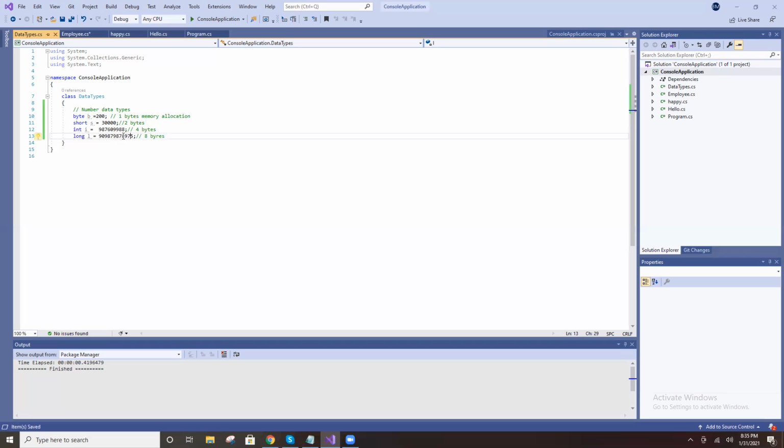You observe here that an integer will store this many values, but long is not unlimited.